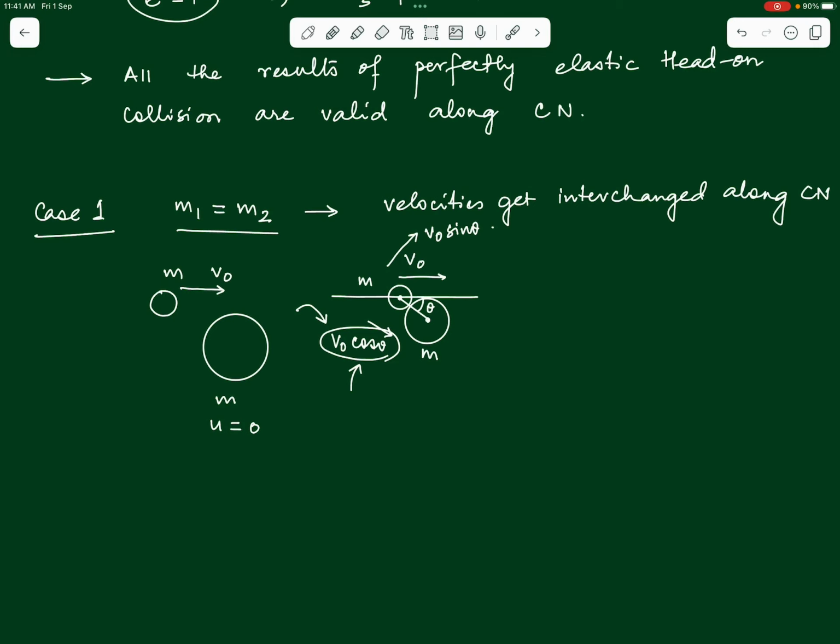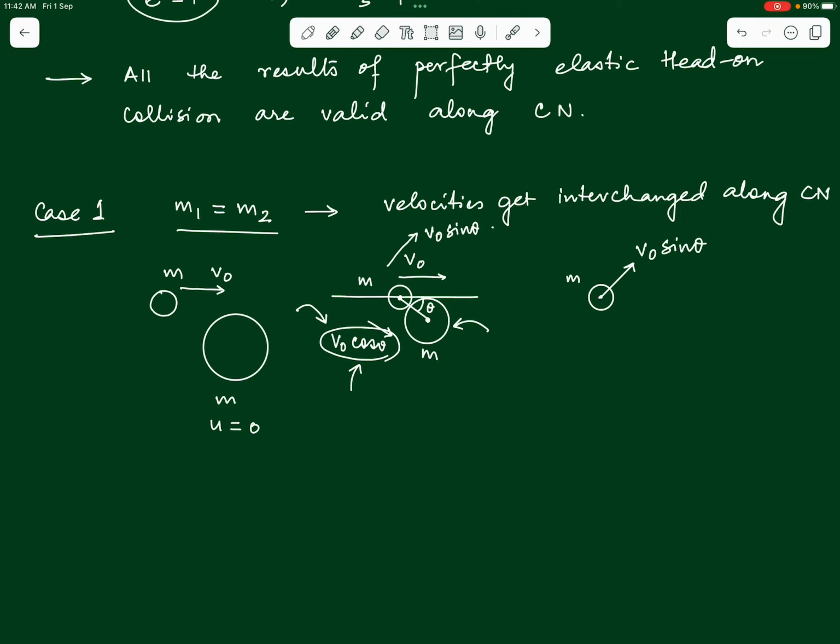So, what will happen after the collision? After the collision, the smaller body, still having a mass m only, will have lost all of its momentum along the common normal, because it has given it to the body which was at rest. So, 0 velocity along the common normal for the first body after collision. It moves only along the common tangent with whatever velocity it had earlier, because along the common tangent we know velocities are not going to change.